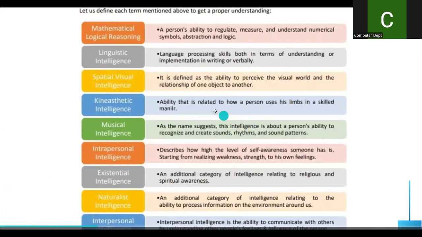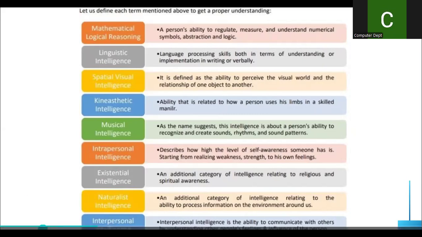And next is linguistic intelligence. What is this linguistic intelligence? A person who has language skills, both in terms of understanding and implementing that in the form of writing or verbally, then that person has linguistic intelligence. See, children, you can write these answers on your own. But when you write the answers on your own, you have to keep in mind what key terms are very important. In linguistic intelligence, the examples are writers like the famous Rabindranath Tagore and many more you can mention over there.